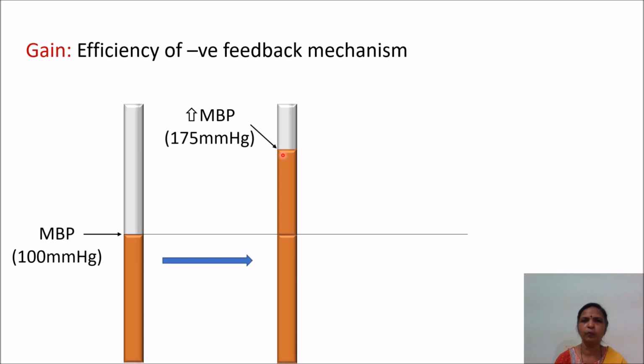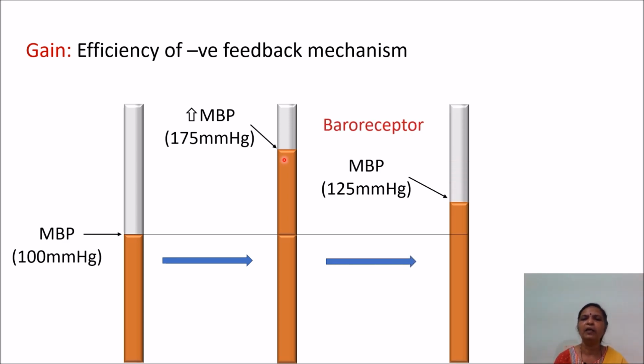So the normal set point which the baroreceptors set is 100 millimeters of mercury, but now there is a change in the blood pressure to 175. This change will be immediately detected by baroreceptors, and baroreceptors will act to reduce this change. So because of baroreceptor intervention, the blood pressure has reduced towards the normal value, and the new value achieved is now 125 millimeters of mercury.